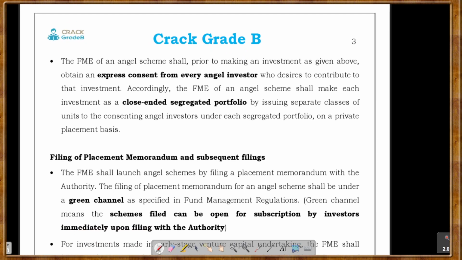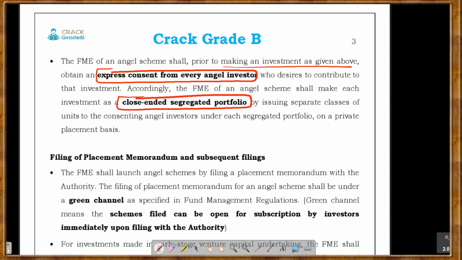The fund management entity of an angel scheme, prior to making an investment, has to obtain express consent from every angel investor who desires to contribute, right? And the fund management entity shall make each investment as a close ended segregated portfolio by issuing separate classes of units to the consenting angel investors on a private placement basis.